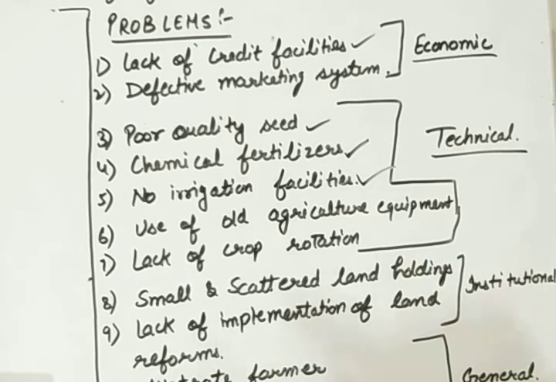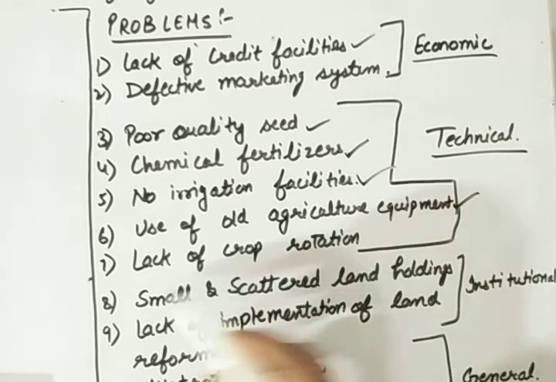Up next, the problem is use of old agriculture equipment. We are using the same equipment as we were using 20 to 30 years ago. We are not introducing modern technology to agriculture, because the need of the time is that if we introduce modern technology to agriculture, our crops will be much more productive and we will gain much more profit from that. But still, India is not using agriculture equipment of modern technology.